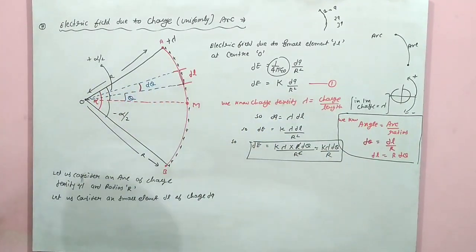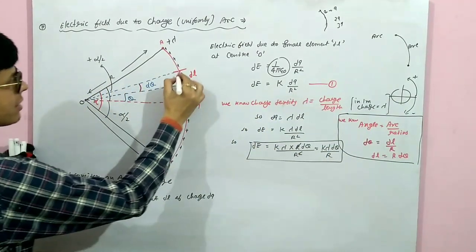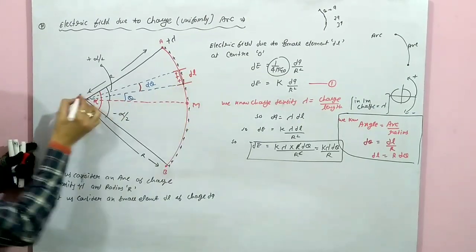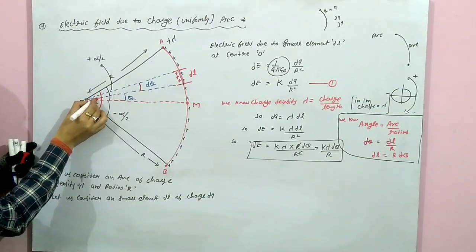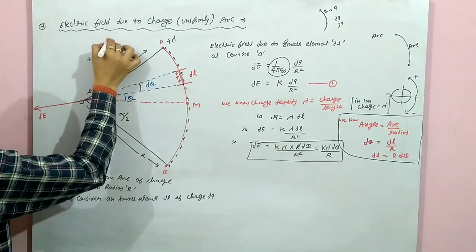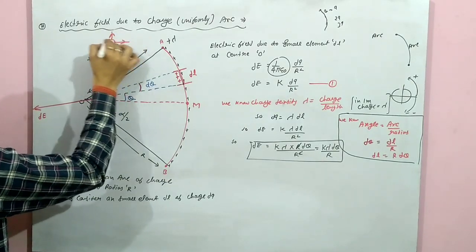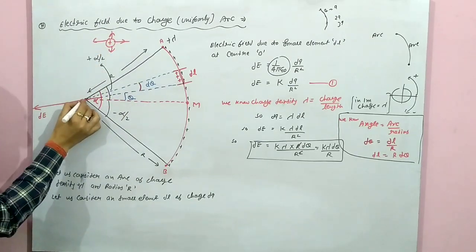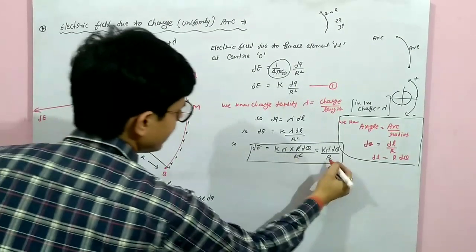Now, this element is a positive charge. Due to a positive charge, the electric field is outward. Everybody knows that due to a positive charge, electric field is always outward. So at this point O, this electric field will be outward.